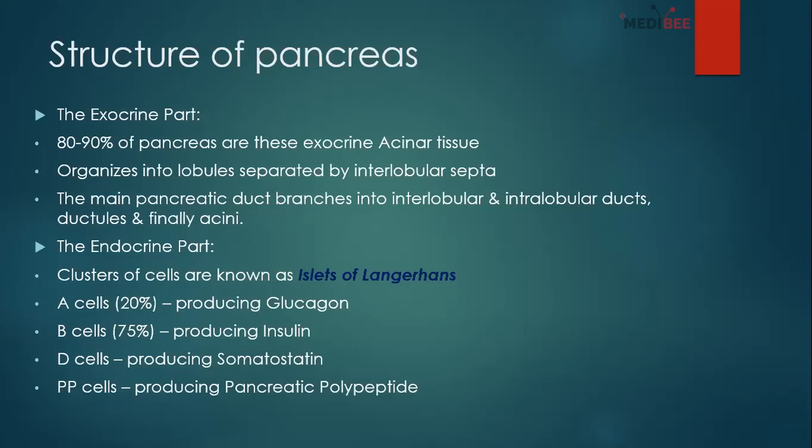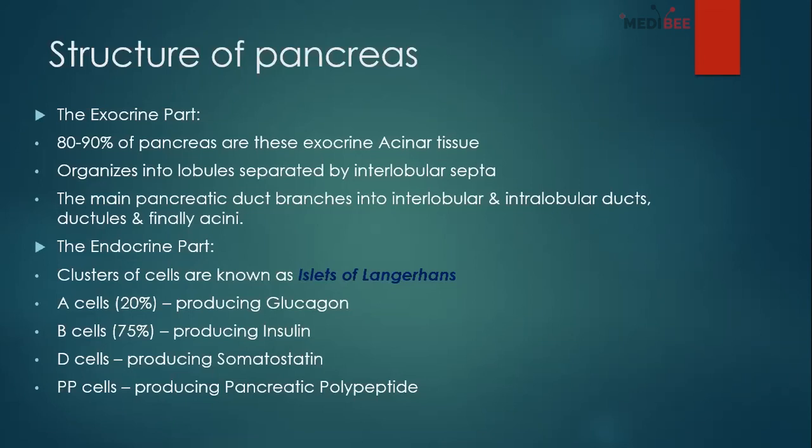The exocrine portion is composed of the acinar tissues, and there will be numerous lobules separated by interlobular septa, and the main pancreatic ducts open there. And the endocrine portion has clusters of cells which are known as the islets of Langerhans.